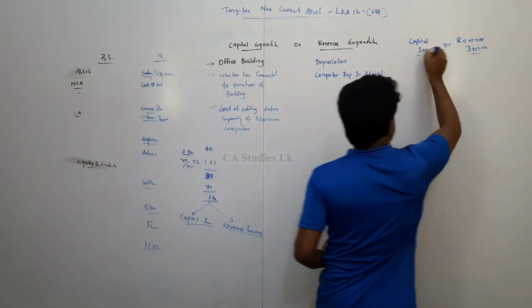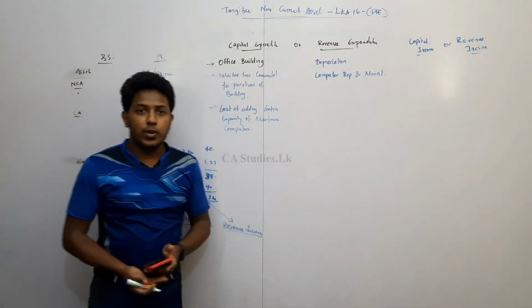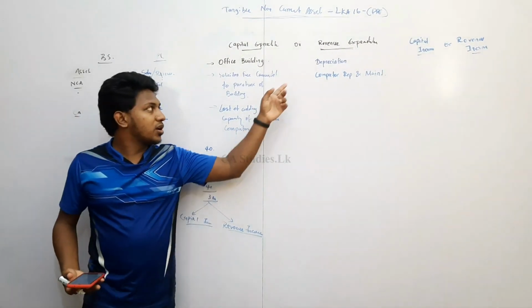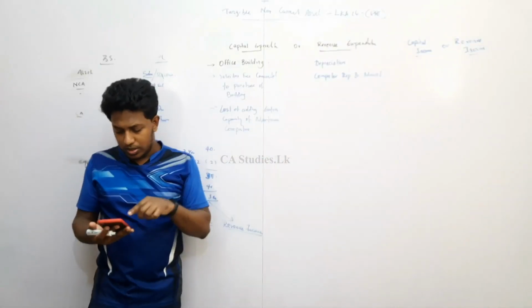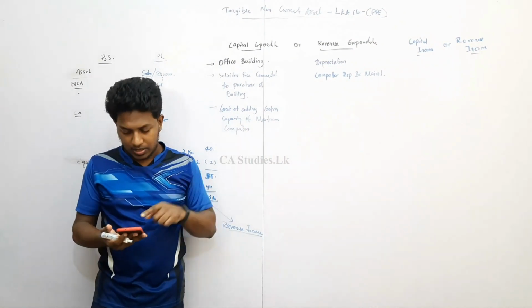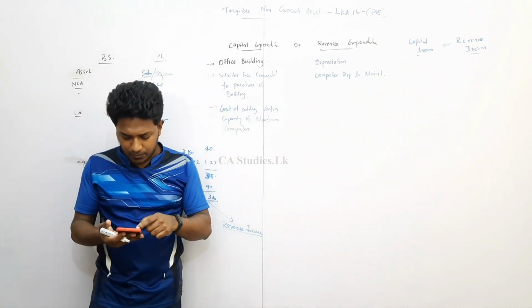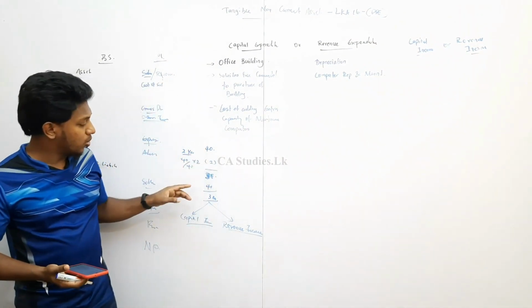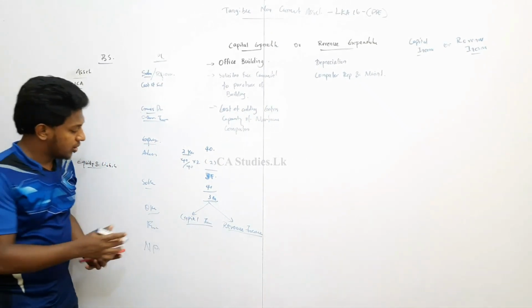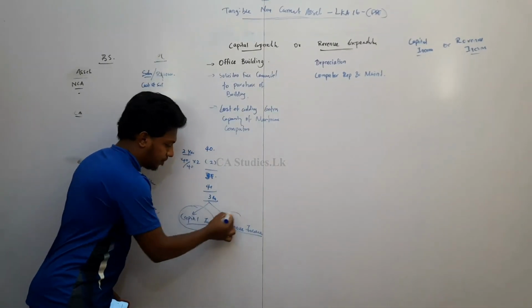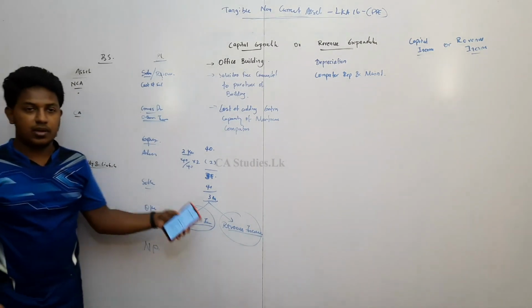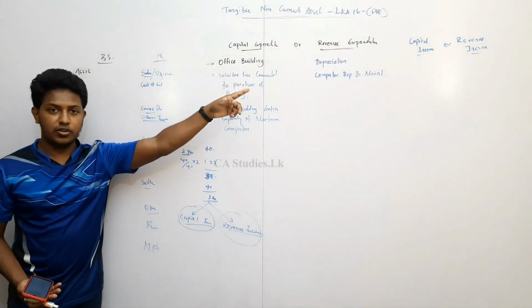The question asks to classify whether the following items are capital expenditure, revenue expenditure or income reflected in the statement of financial position. So now we have learned 4 things today: capital income, revenue income, capital expense, revenue expense.